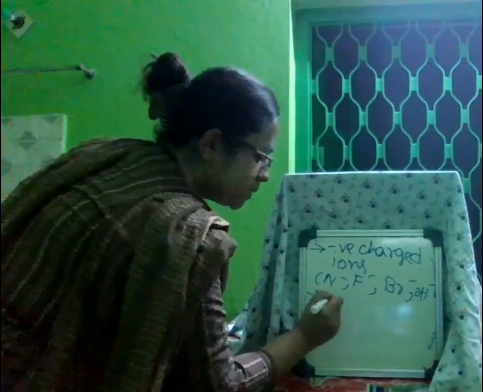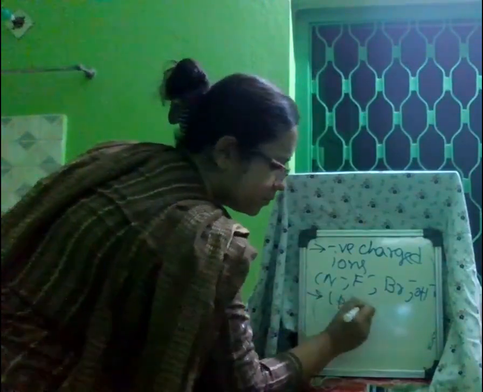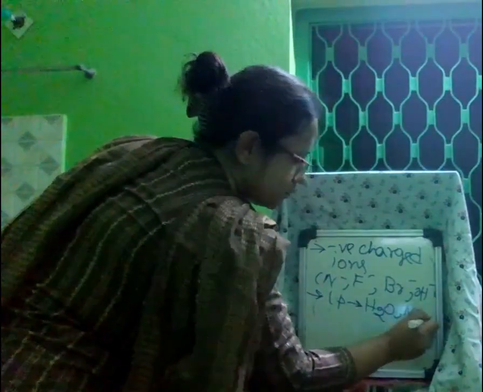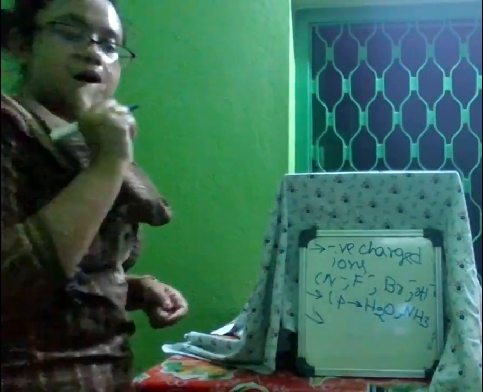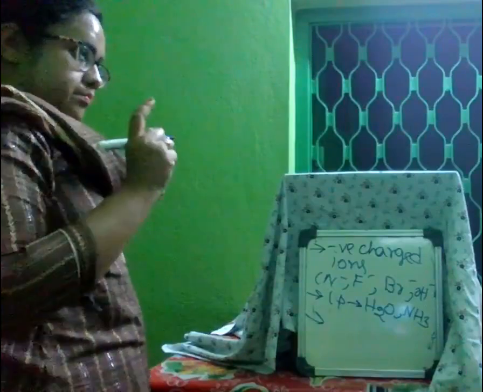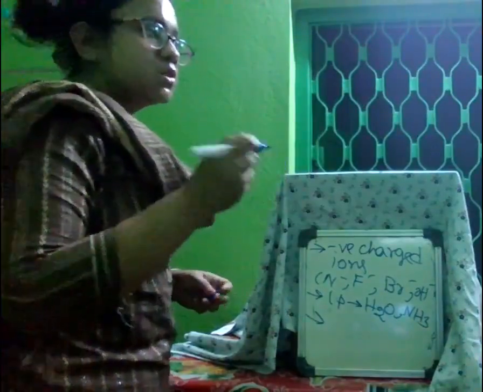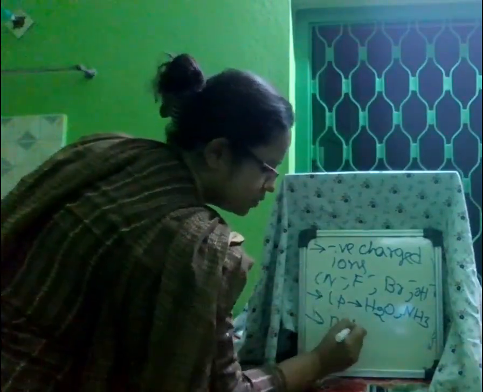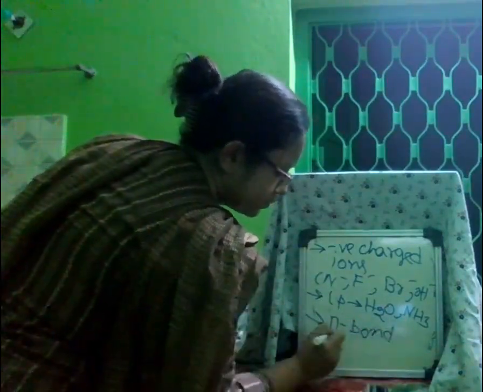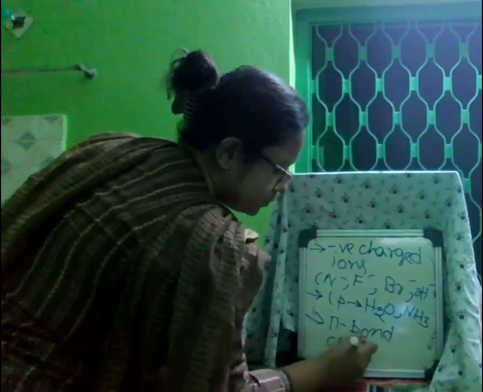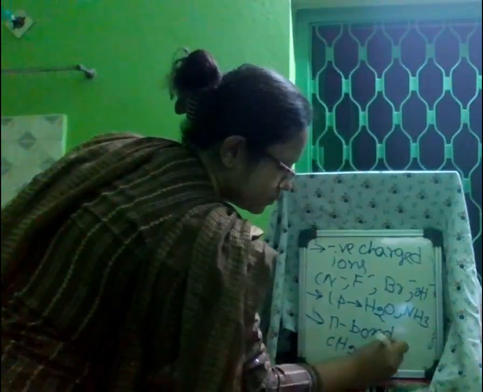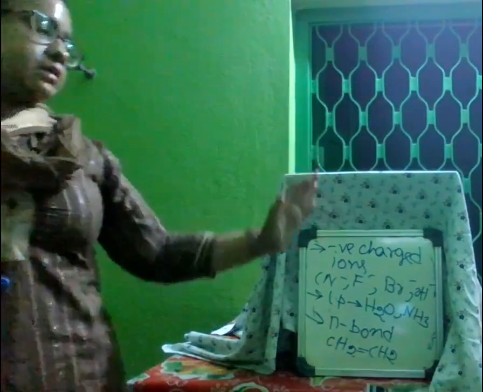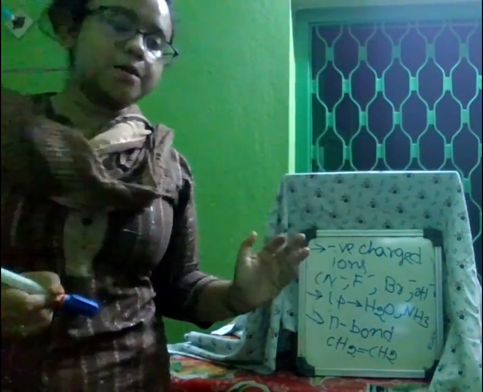Next is species with a lone pair, like water, ammonia. Another type is the species with a pi bond, like ethylene. So these are the three types of nucleophile.